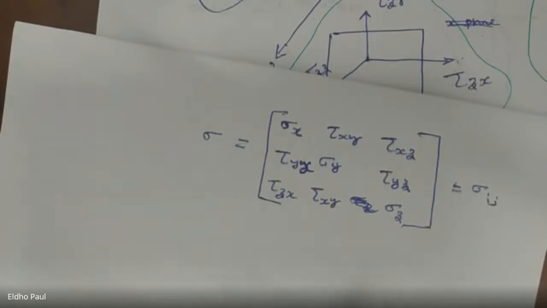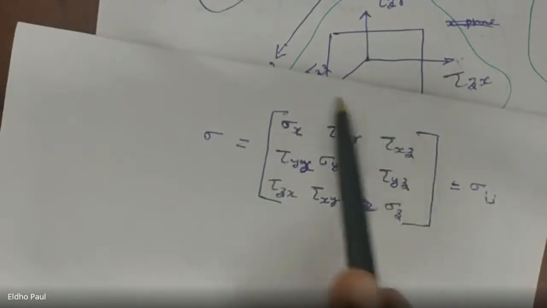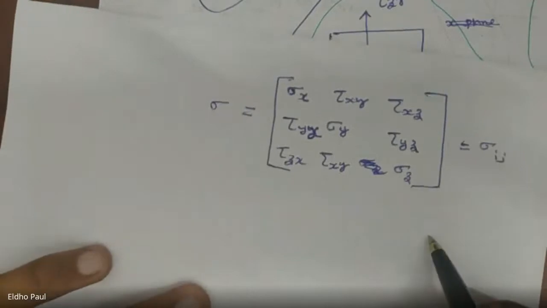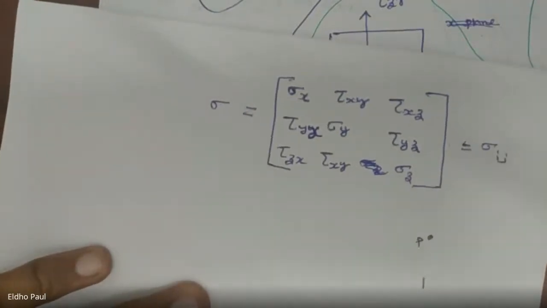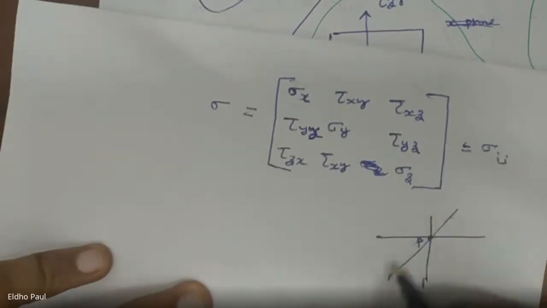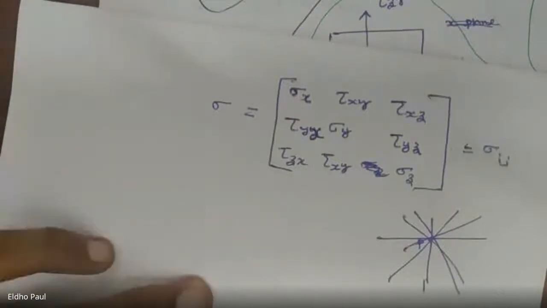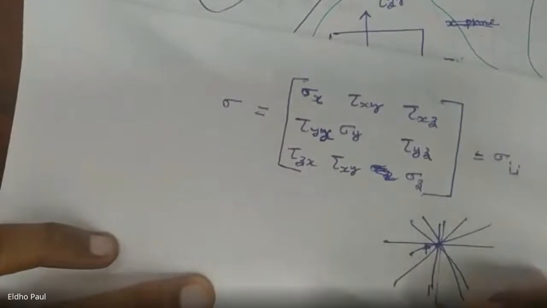And from the definition, if we know these 9 components of stress values, for a particular point P, there are an infinite number of planes passing through that point P. Corresponding to each plane there is a stress value, and through this point P I can draw three planes.